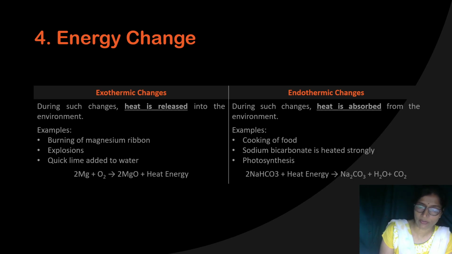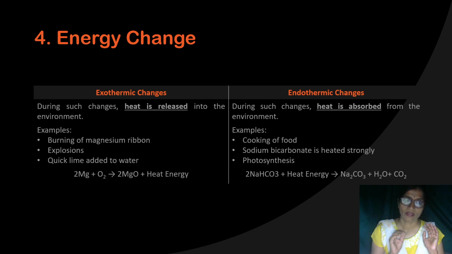Take the sodium bicarbonate salt within a test tube and heat it. Then what will happen? It will swell up first and then give you sodium carbonate, a little water vapor, and colorless carbon dioxide gas. I said to you, you can identify carbon dioxide gas by passing it through lime water. Lime water turns milky. That is the endothermic reaction or endothermic change taking place.